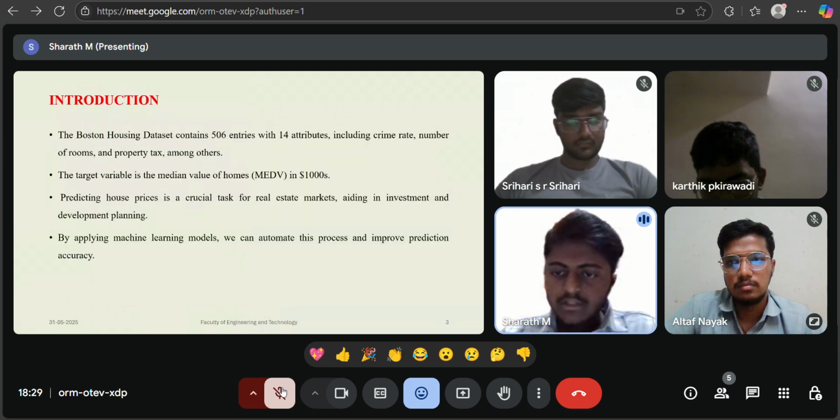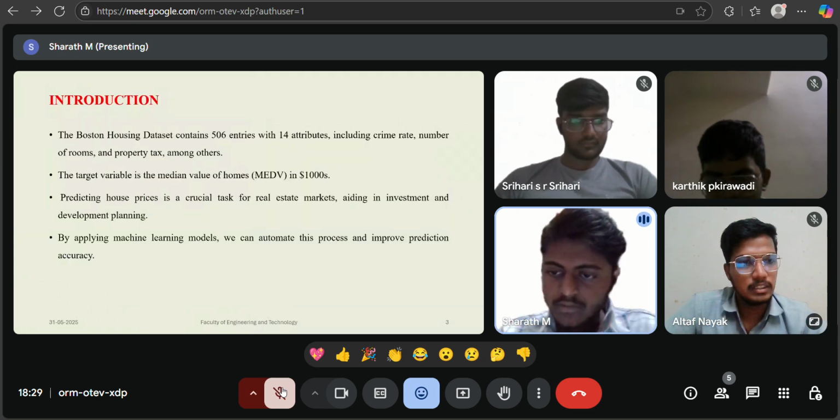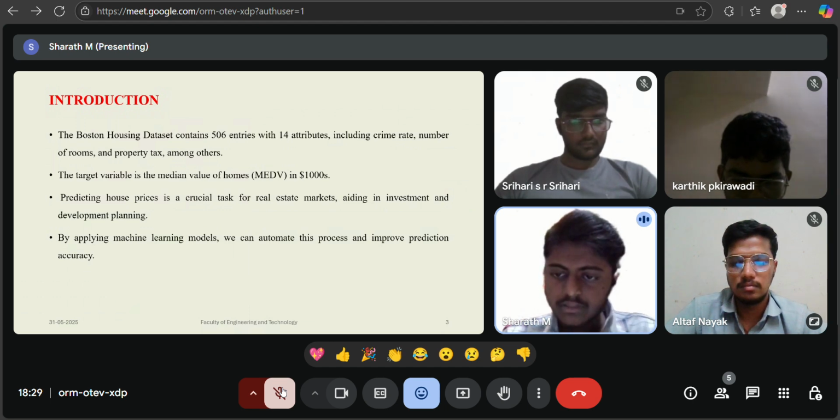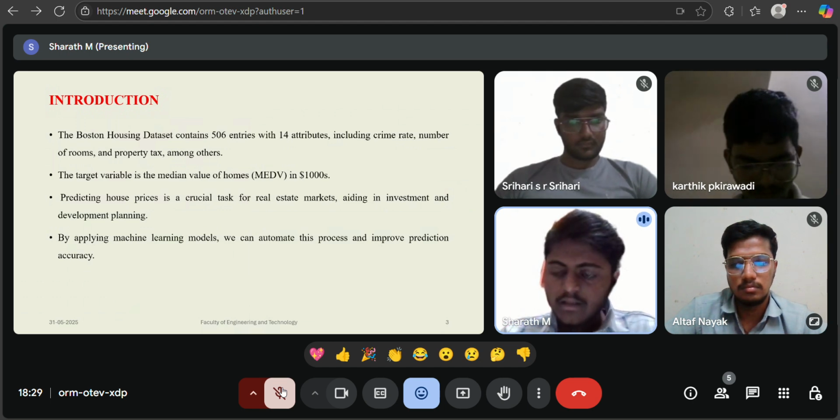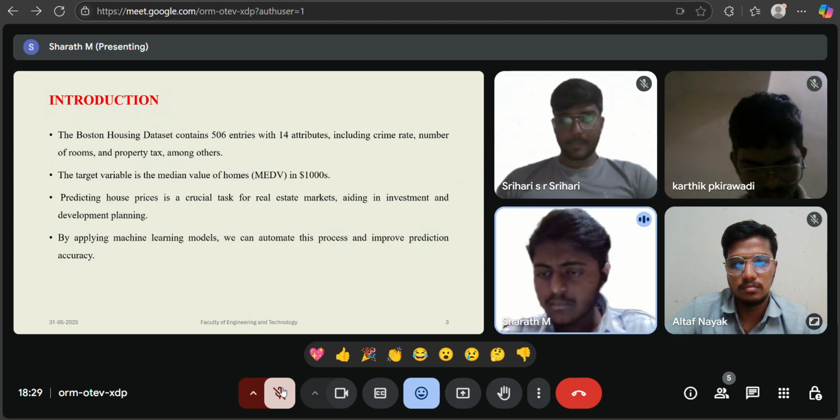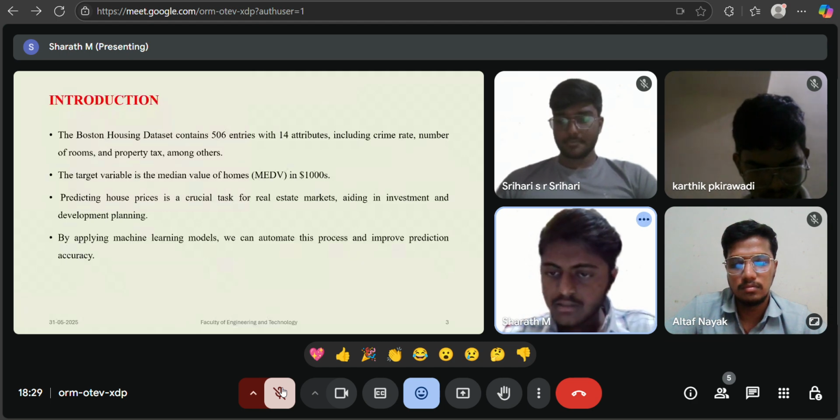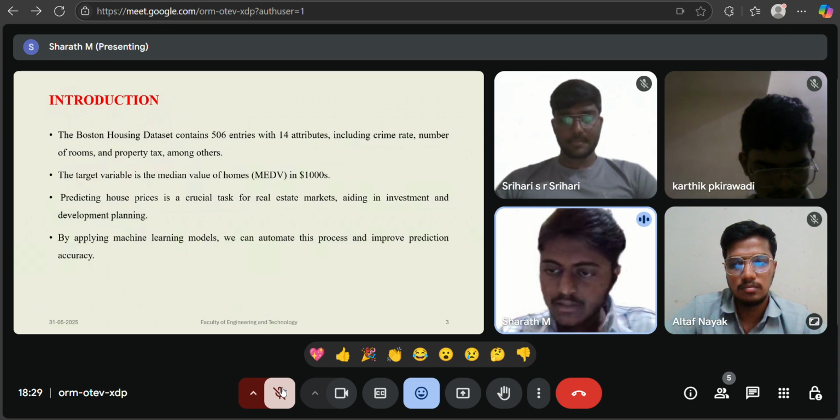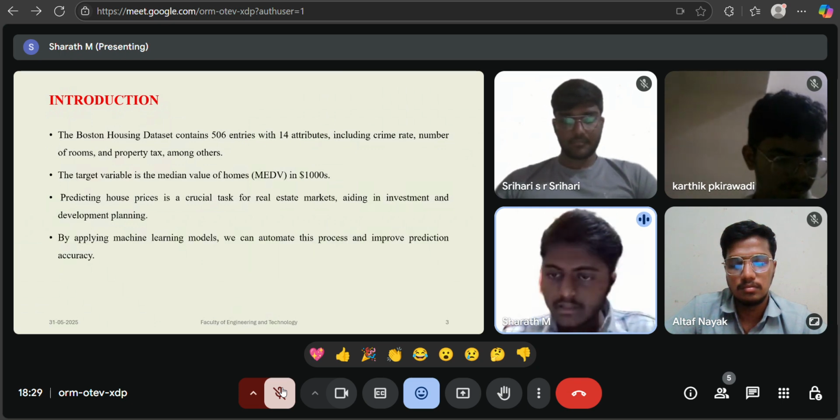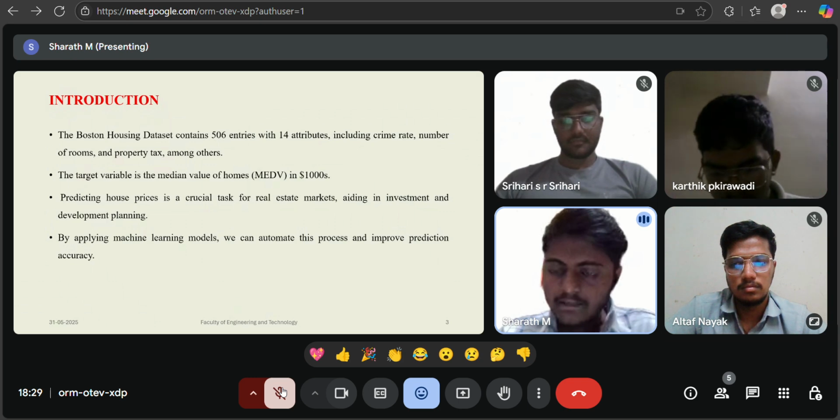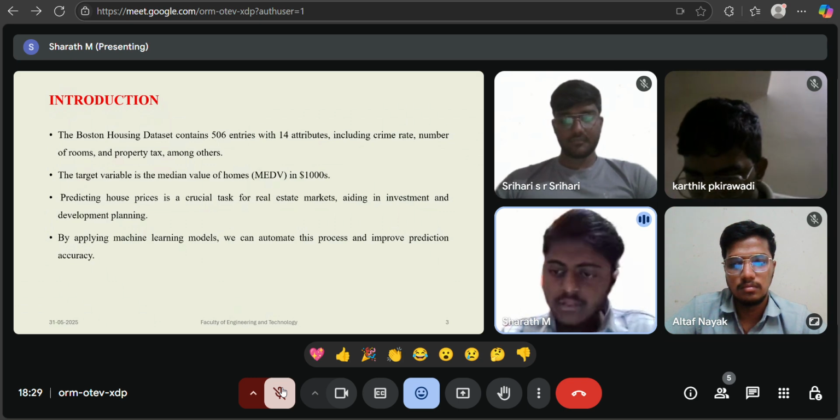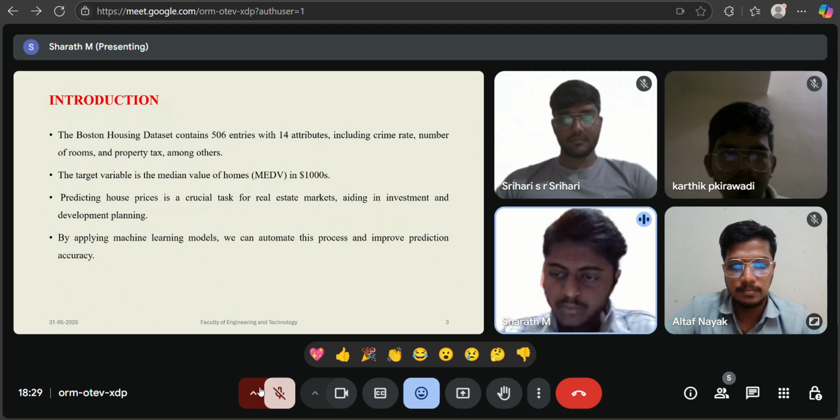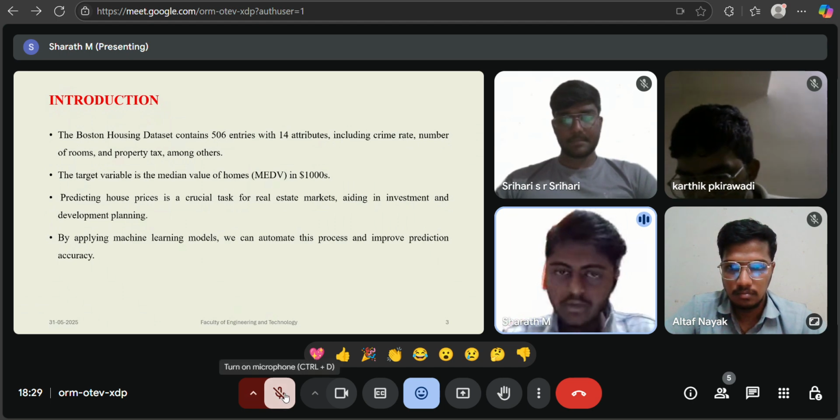In the introduction, the dataset used is the Boston housing data, which contains 506 data entries with 14 features, such as crime rate, number of rooms, and property tax. The target variable in the dataset is the median value of owner-occupied homes measured in thousands of dollars. Predicting house prices accurately is crucial in the real estate industry as it supports better investment decisions, urban planning, and market analysis. With the help of machine learning models, we aim to automate this prediction process and enhance its accuracy compared to traditional methods. And this is the introduction.